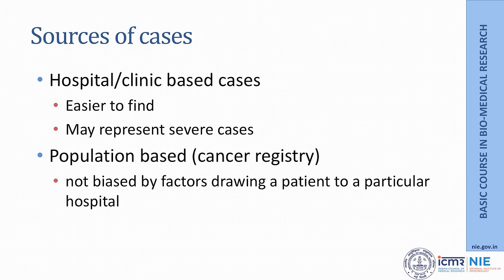Where from can I select these cases? Again, there could be two important sources. One is from hospitals or clinics. It is easier to find cases in these hospitals and clinics. However, it is quite possible that cases which are admitted are more severe cases and may not represent the cases in the community. The other approach could be a population based selection of cases, and one such example could be a cancer registry. And these cases are more likely to represent the source population, primarily because they are not biased by factors drawing patients to a particular hospital.